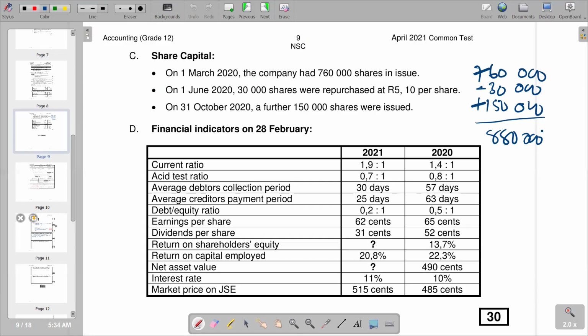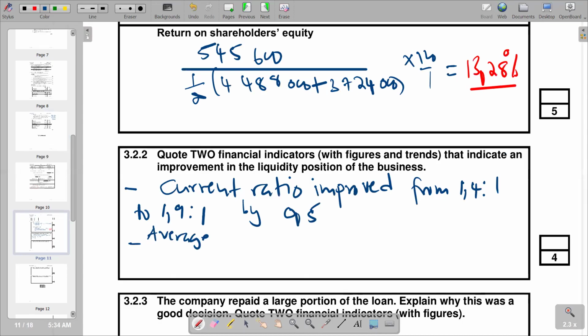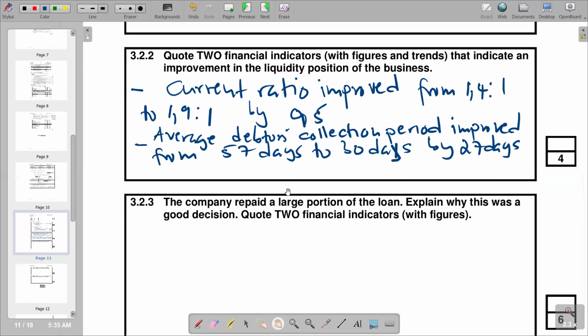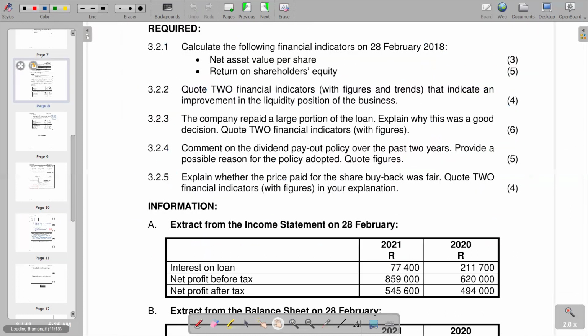So we go to our answer section and collection period from our 57 days to 30 days. So this is what we have, and then we go to the next question. Which is saying the company paid a large portion of the loan. Explain why this was a good decision. Quote two financial indicators with figures.